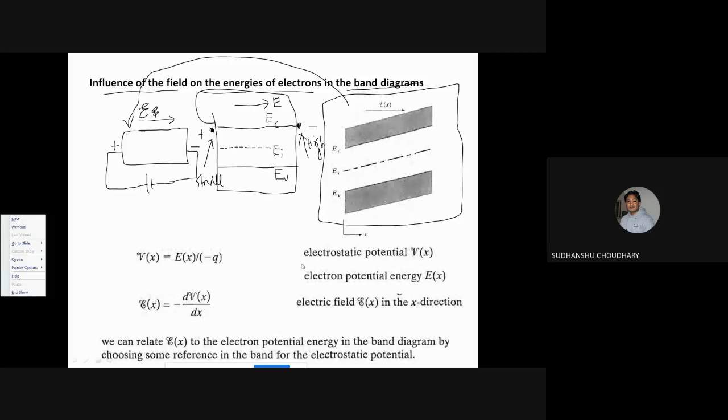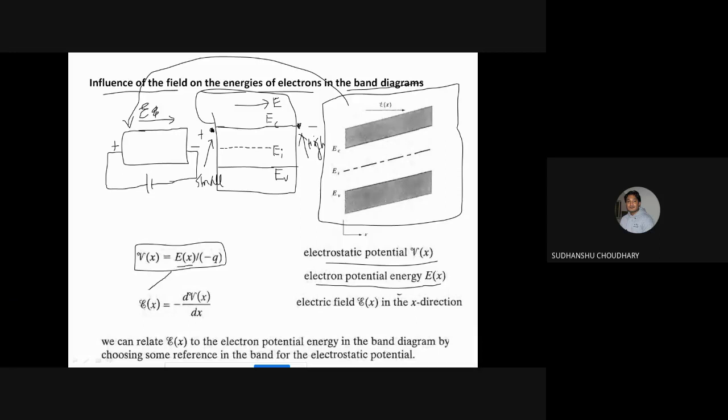Now one can relate the electron potential energy to this electrostatic potential. So sometime back, maybe we had studied that electron potential energy, that is E is QV, minus QV. Okay. So from this, we have a relationship between electrostatic potential V(x) and electron potential energy. Now, electron potential energy, that is E(x), can also be related to the electric field.